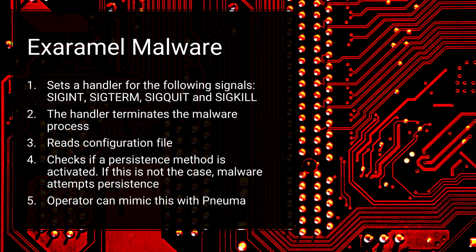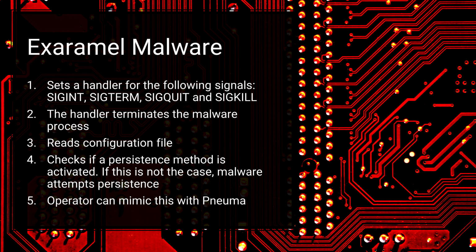I will now move on to the next section, which we will cover here at Prelude. This section involves their Exaramel malware. This malware sets a handler for the following signals: SIGINT, SIGTERM, SIGQUIT, and SIGKILL. The handler then terminates the malware process, reads configuration files, and checks if a persistence method is activated. If this is not the case, the malware will attempt persistence. This behavior can be mimicked with Operator and NUMA.